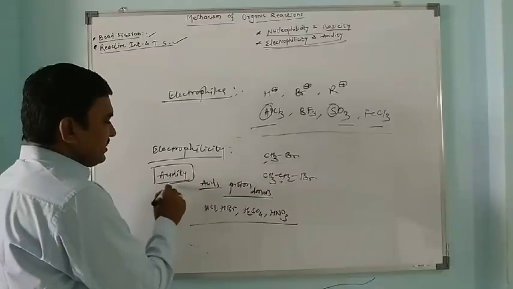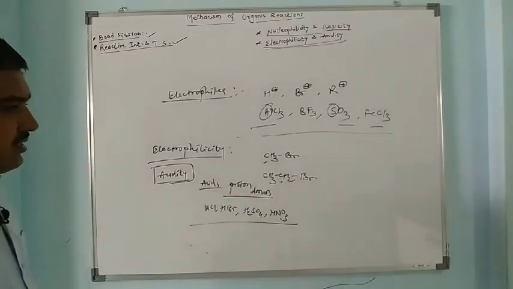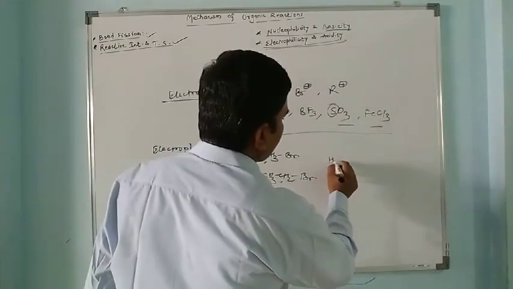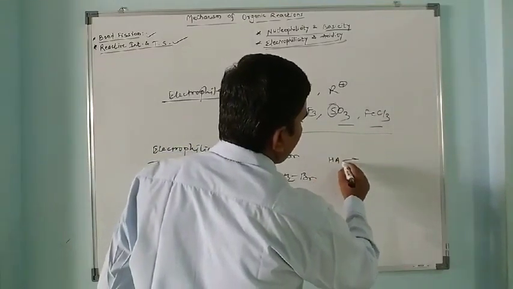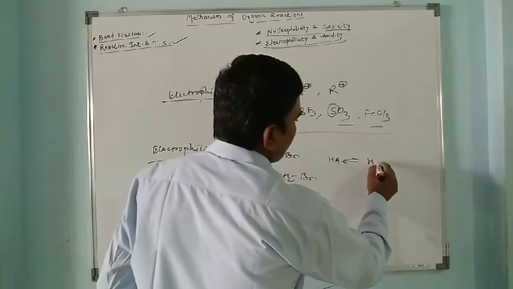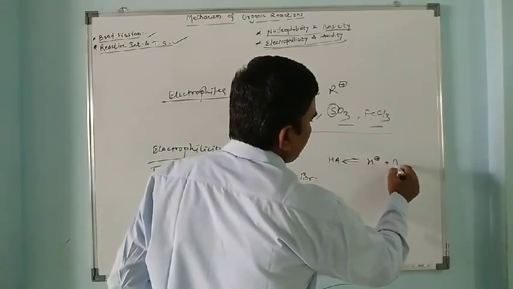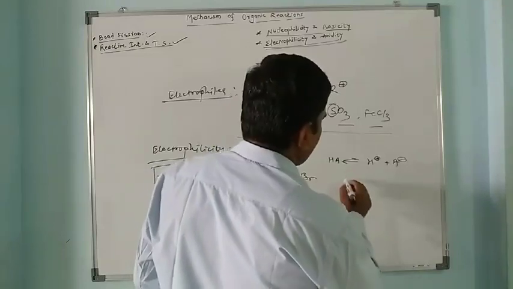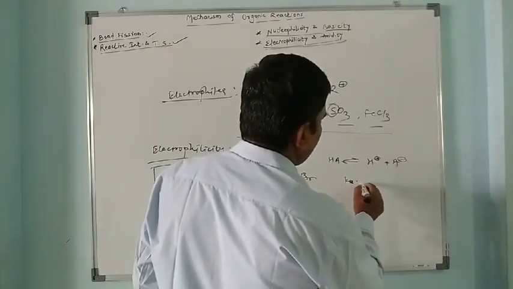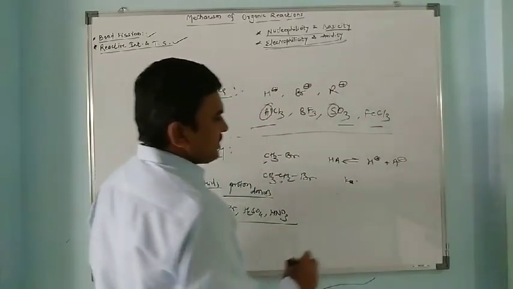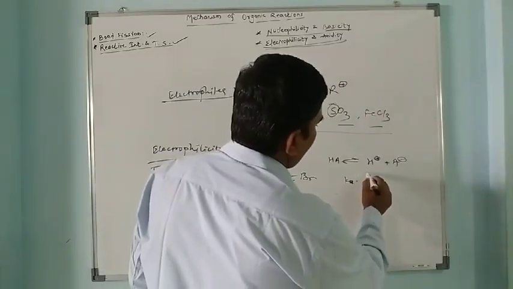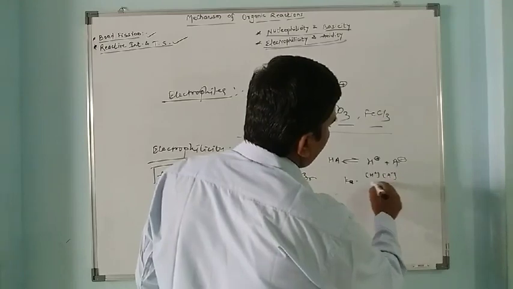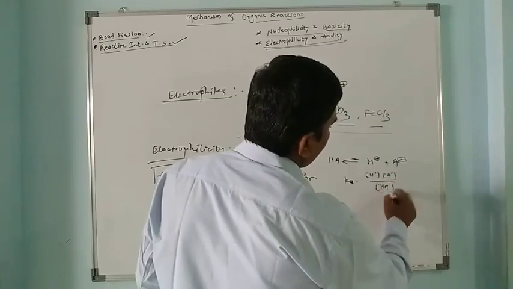Acidity again depends on equilibrium. Take the example of HA, any acid, which undergoes dissociation and gives H plus and A minus, a cation and an anion. From this we can find Ka, the dissociation constant of the acid, which is the concentration of H plus times the concentration of A minus upon the concentration of HA.